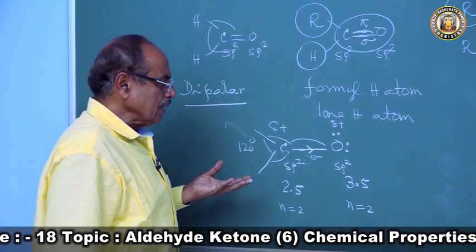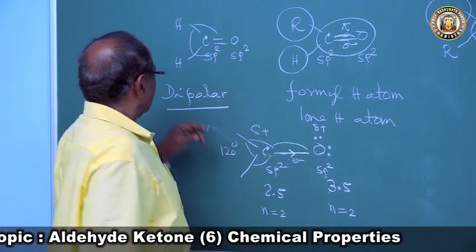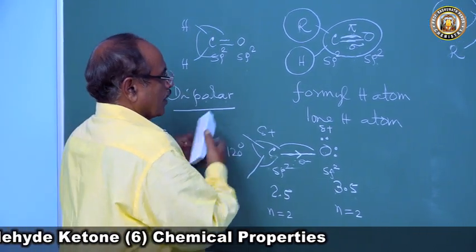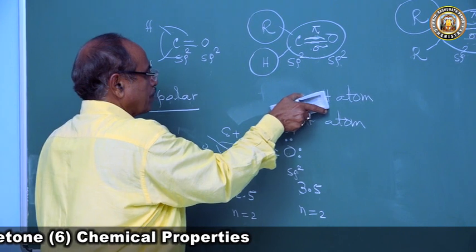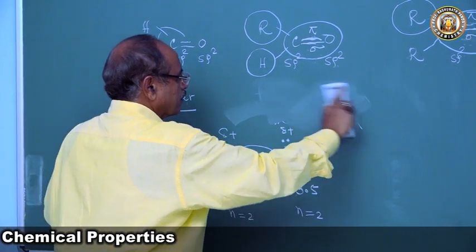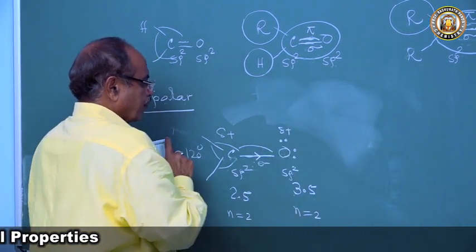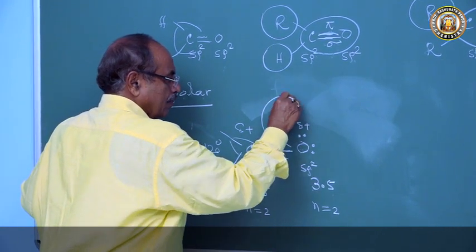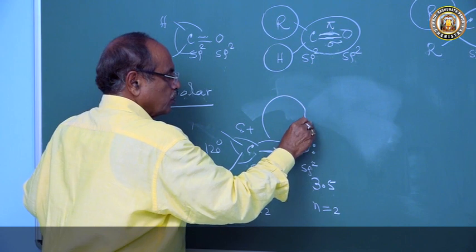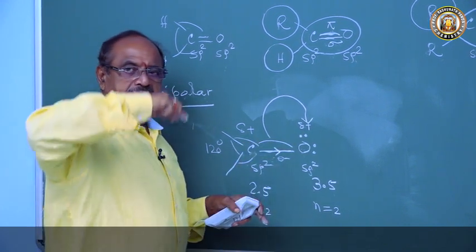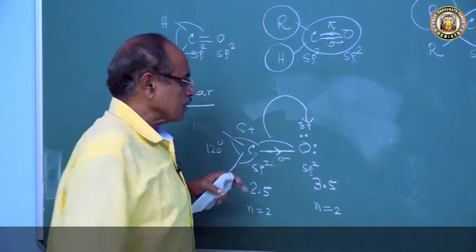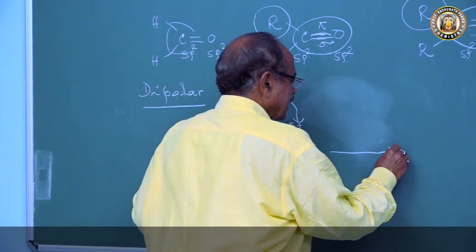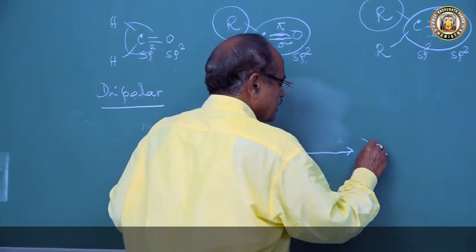Now what more? Since the oxygen atom is more electronegative than carbon, the pi electron pair between oxygen and carbon will have a tendency to get displaced towards oxygen. Hence it exhibits resonance.